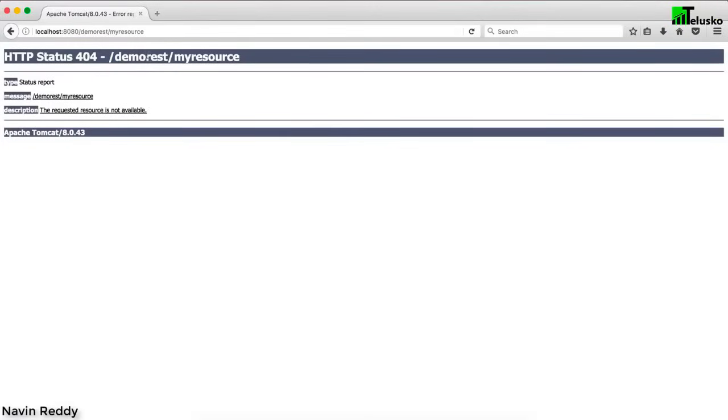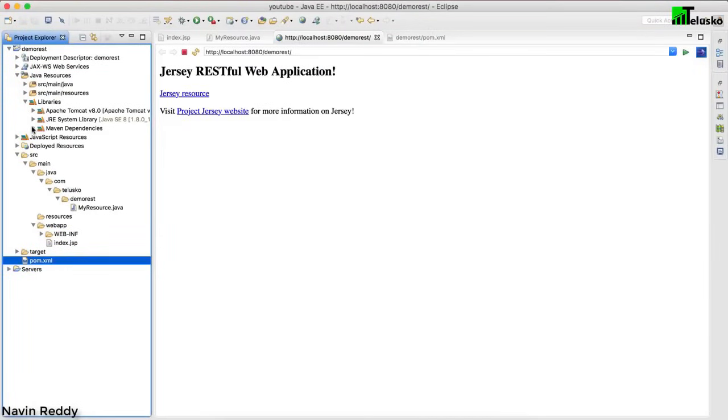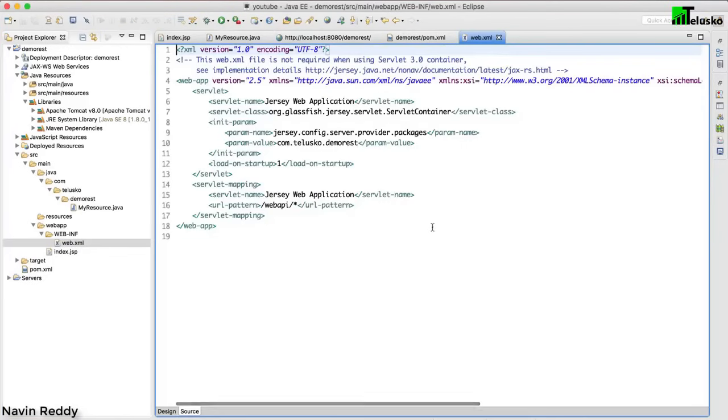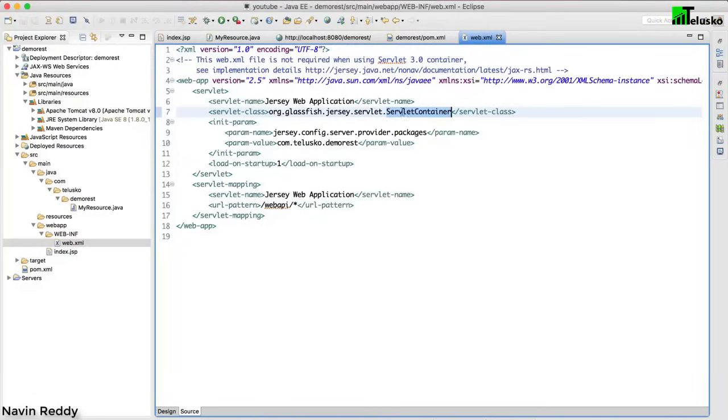Why is it not able to find the resource? To understand that, let me go to one of the most important files in your project. If you go to WEB-INF, you have the web.xml file. Now this is the most important file. As you can see, it says that to work with Jersey, this is the class which you have to use. This is your servlet container. So whenever you send any request, this is the class which will handle your request for Jersey.